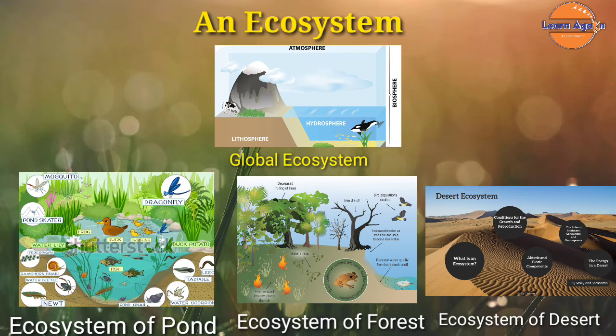Constant interaction between living and non-living things gives a dynamic character to the environment. Any change in the abiotic environment produces a resultant change in the biotic environment, especially in terms of numbers and kinds of species. Living things in turn modify their physical environment to suit them.